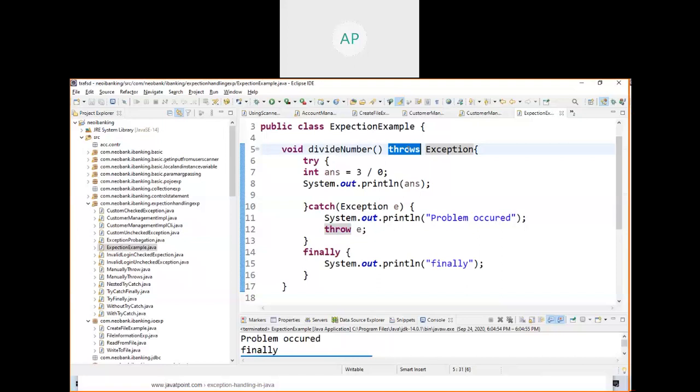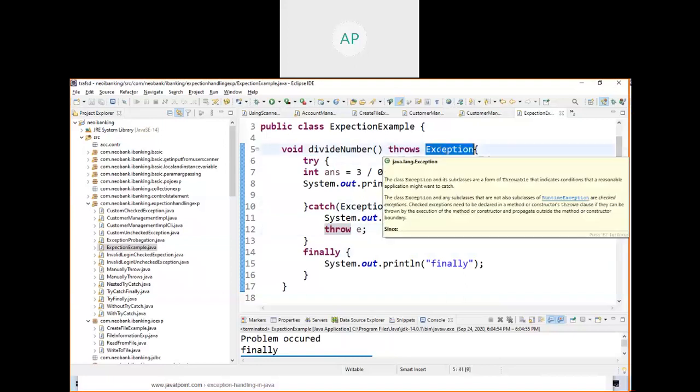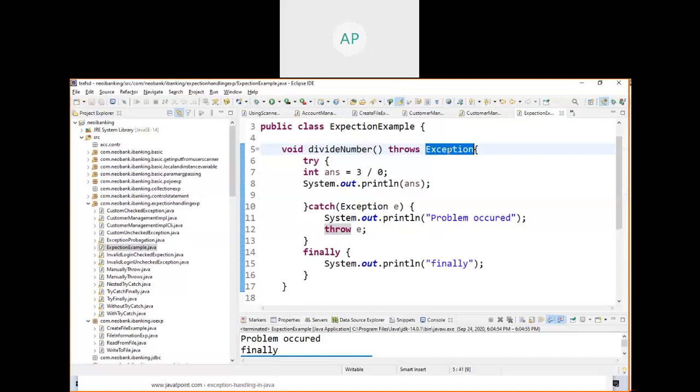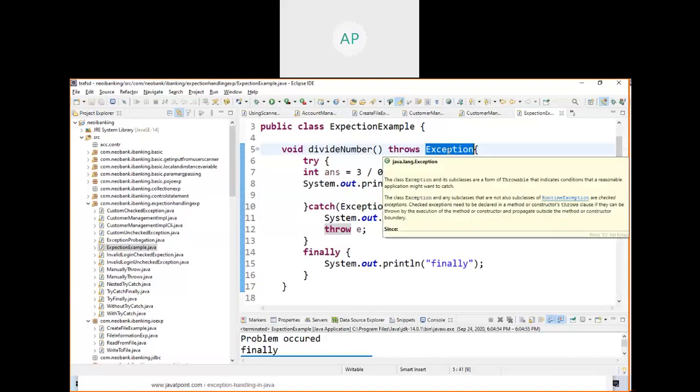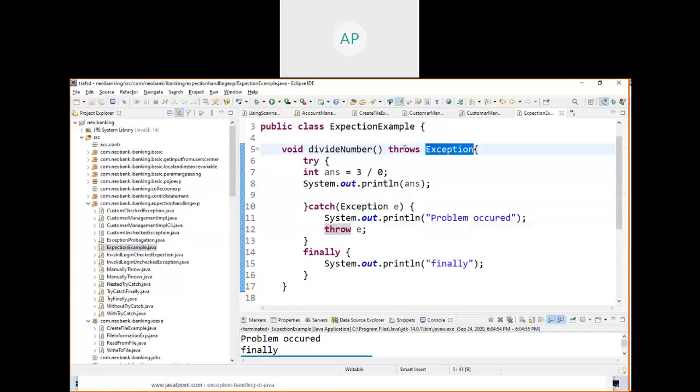Throws, it may be a little bit difficult for you, but I will explain when I show the video of connecting to the database. At that time, I will explain. As of now, understand that throws is in the method. In the method signature, you are going to mention throws the exception. This can be a checked exception or an unchecked exception. We are going to see. As of now, I have given a high-level idea. What is try? What is catch? And what is finally? What is throw? And what is throws? Throws is to throw the exception to the caller. You may get a lot of doubts now.